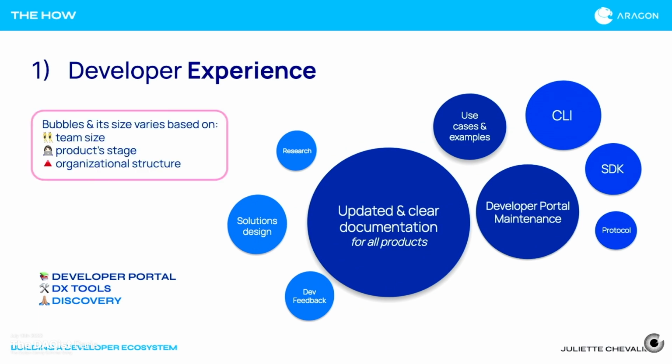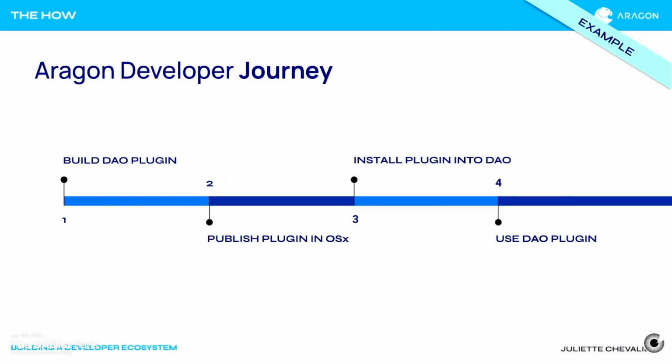Now, I think the key thing with this graph is that these bubbles change sizes continuously, right? It'll depend on the product stage, on the organization's hierarchy, structure, maturity, on the budget, right? On the resources that they have. And so looking at this graph, you should expect it to shrink and increase in size based on your specific organization and the type of things that you're looking for.